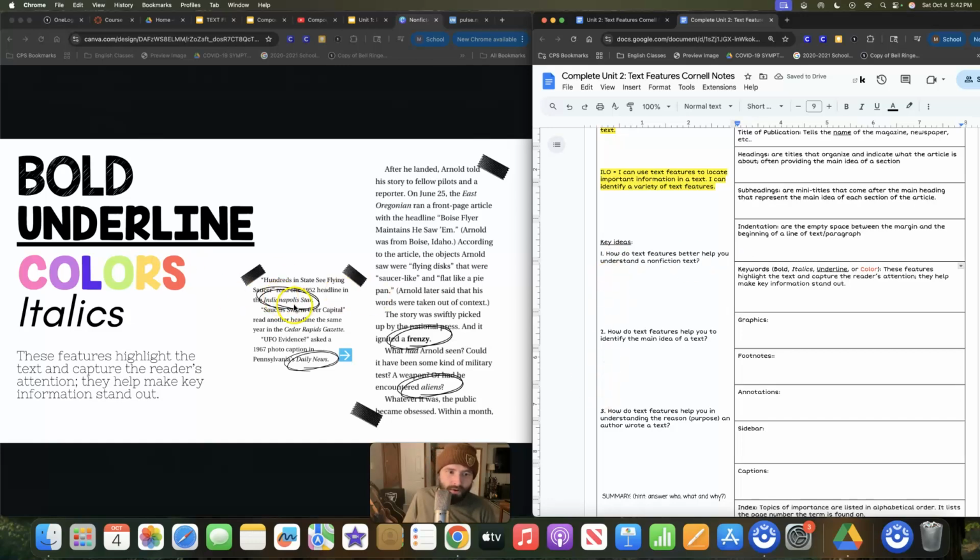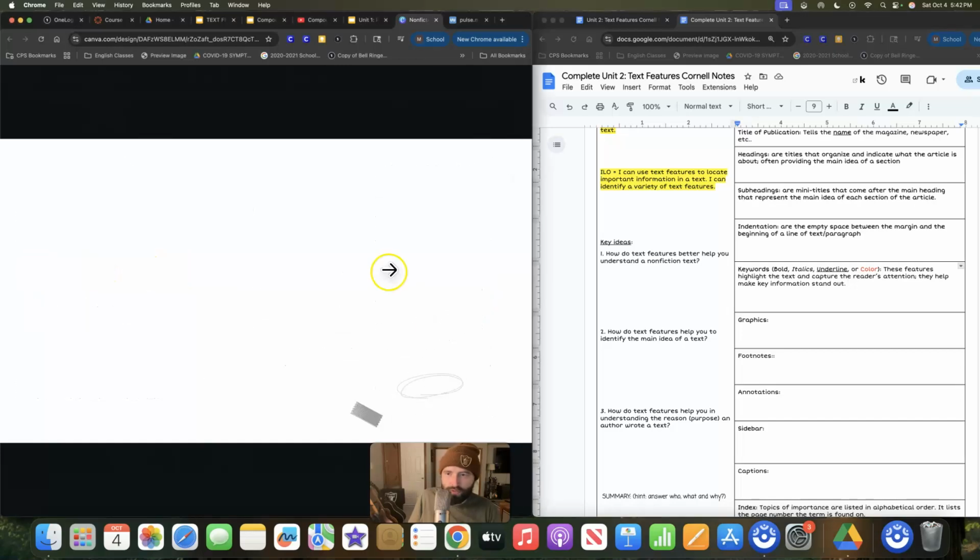italics right here, Indianapolis Star, Daily News. We have a bolded word here, frenzy, another italicized word. Here we have colored words. Colored words are a lot more difficult to see unless you're reading a really colorful article, but you will see the italics, you will see the bolds. Bolds usually let you know that there's a word in the index or in the glossary, usually the glossary, and then italics are usually like titles of things or just to draw your attention to certain things.